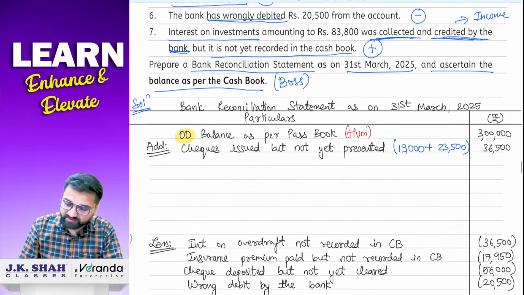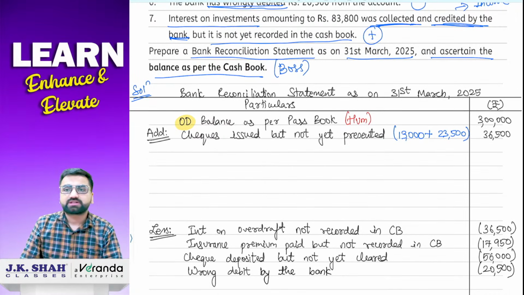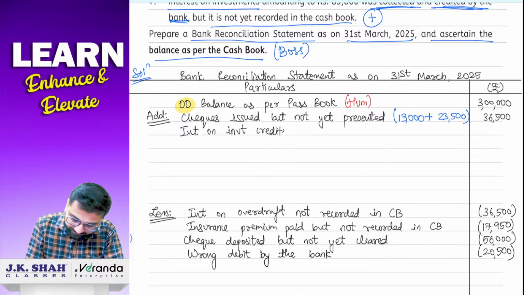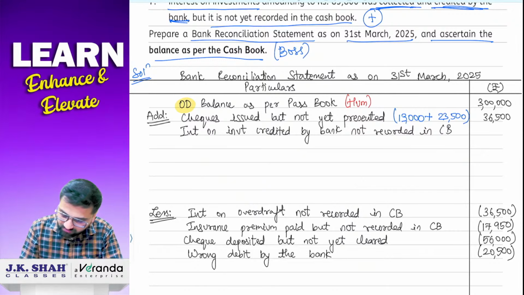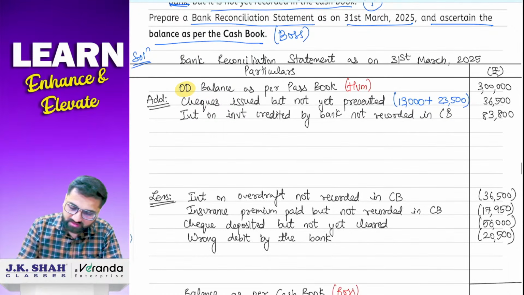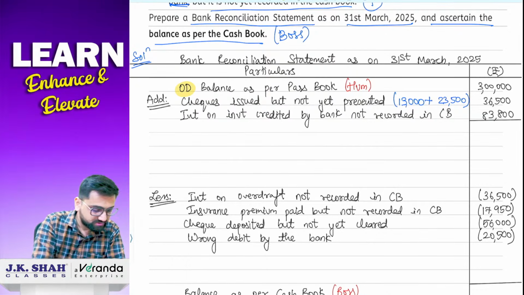And then at the end, last transaction: interest on investment collected and credited by the bank but not recorded in cash book. So now we will record it. तो record करते टाइम हम उसको क्या करेंगे, plus. So write down here, interest on investment credited by bank not recorded in cash book. The amount is how much? 83,800. Done? Yes.